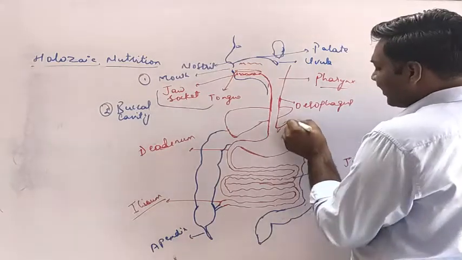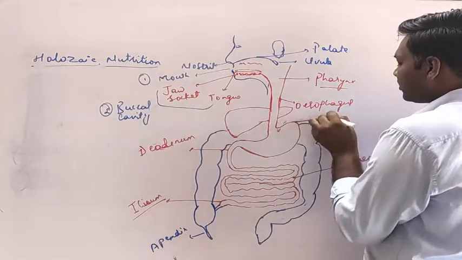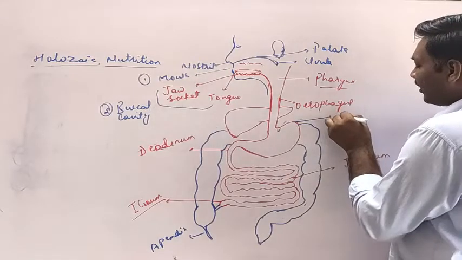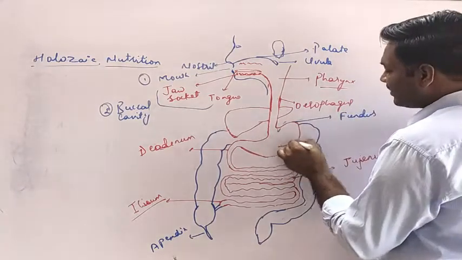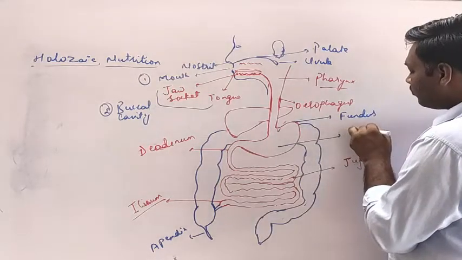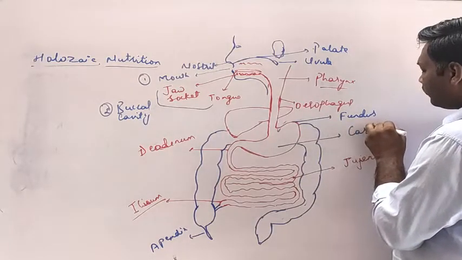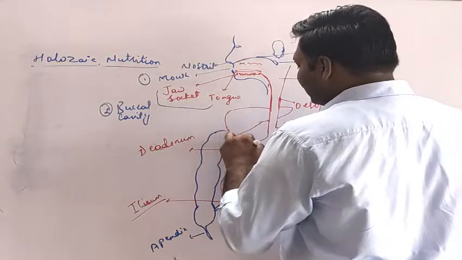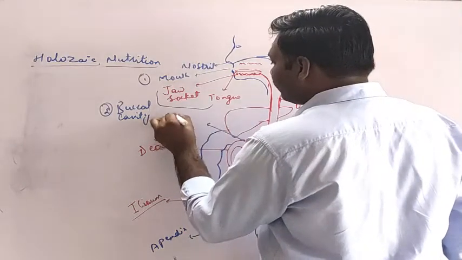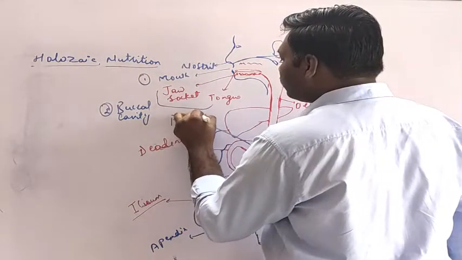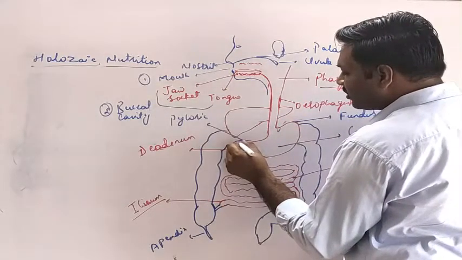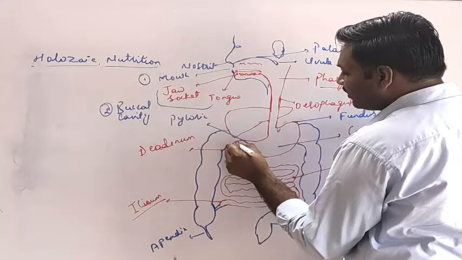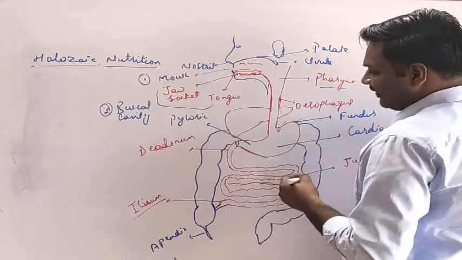This is the stomach. The stomach has three different parts. First, this region is referred to as the fundus. This region is referred to as the cardiac. And this region is referred to as the pyloric. And here there is a sphincter through which the pyloric part of the stomach ends into the intestine.